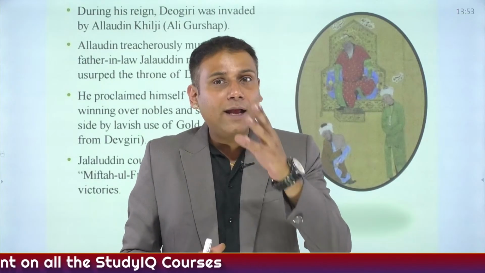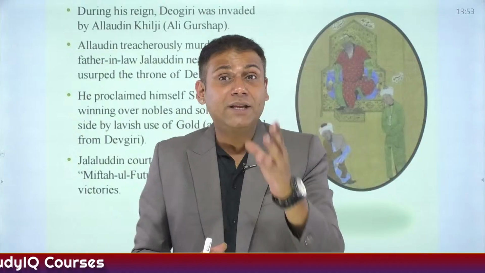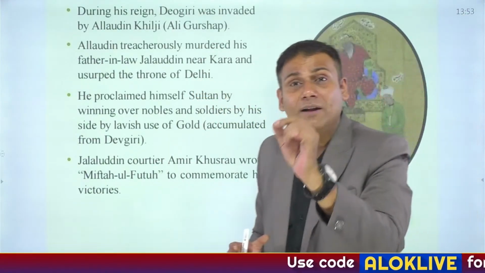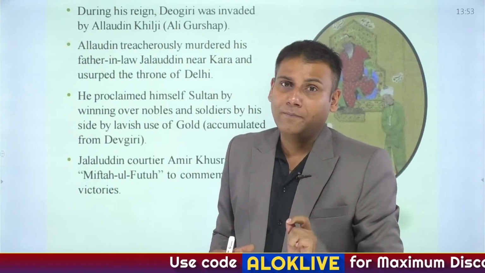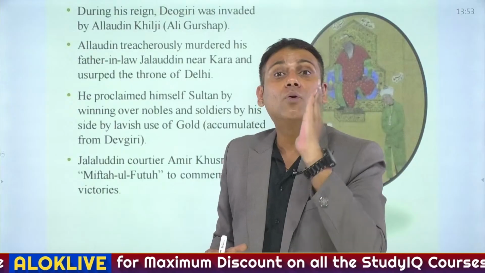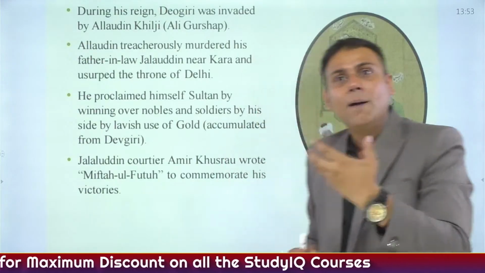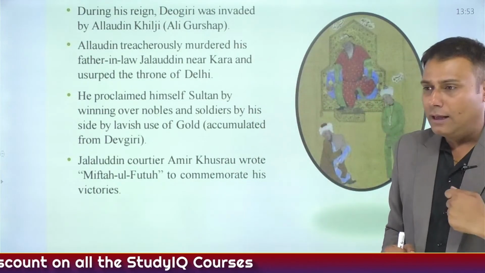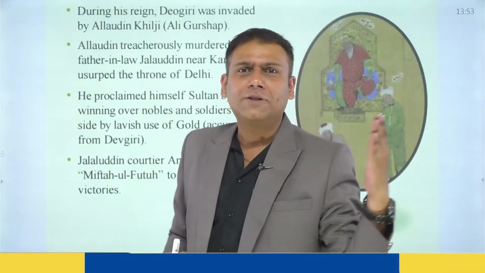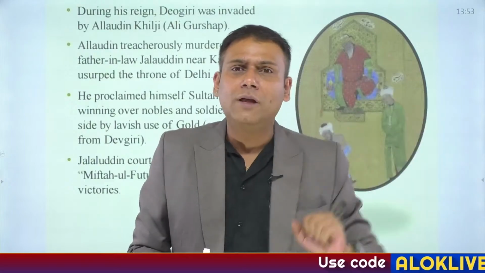This book was written by Malik Muhammad Jayasi during the Sur Dynasty period. And this book Padmavat is written in Awadhi language, which is prevalent particularly in Purvanchal. So we come to know about Alauddin Khilji from there, that he was a tyrant. He was an imperialist, unlike his father-in-law Jallaludin.